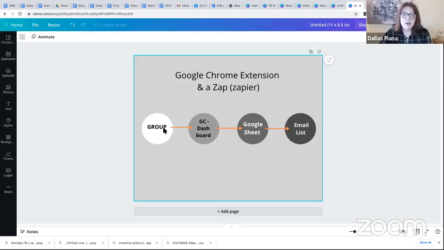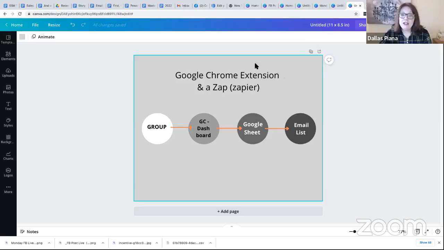So they're here in group. And if you use this Google Chrome extension called Group Convert, and I'll drop the link in above, that my friend Kim Dang created about 2 years ago, it's probably my number one favorite software tool that I use, because I use it every single day. Okay, saves me so much time.